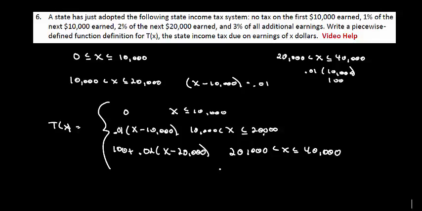Of course, if we make more than 40,000, then we've already paid the $100, plus we've paid 2% on the next 20,000, so that's another $400 in tax, plus we pay 0.03 times (X minus 40,000), everything above the 40,000. Okay, and that's how we get our piecewise defined function.